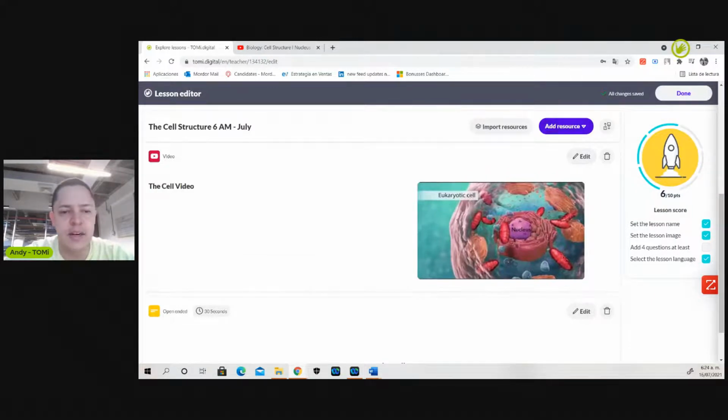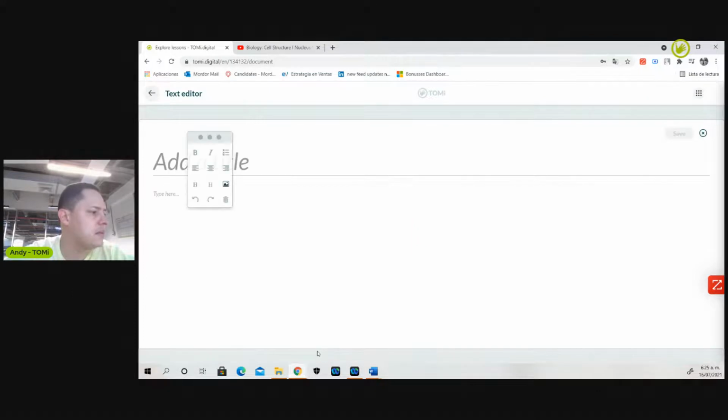Perfect. Let's add another resource, which is the text document. So in terms of the text document, let's add it here, and I'll just name it article of the cell.